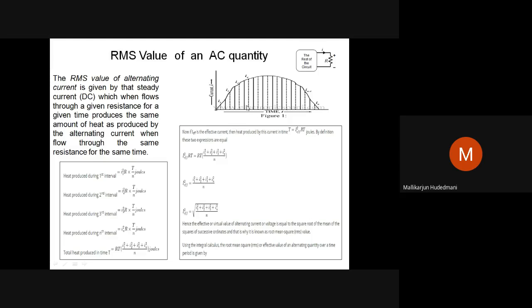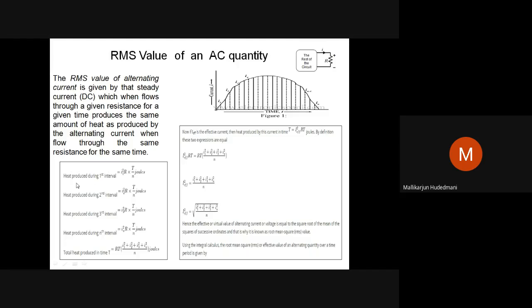This is the construction. Then I come to the theoretical aspect. What is the theoretical aspect? Such a current I am connecting to a known resistor R for a known time T. Each slice plays a role for T by N seconds. Definitely heat is produced in this.